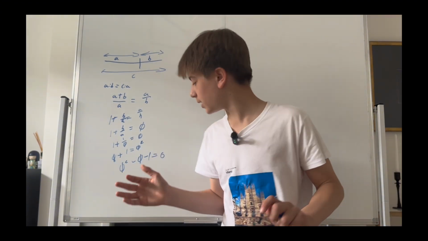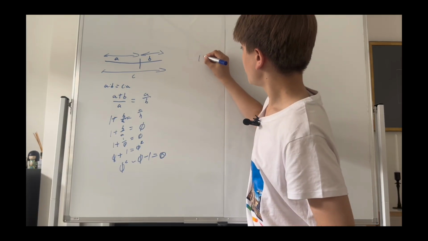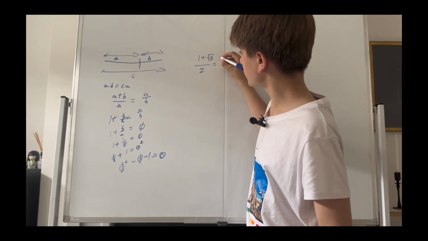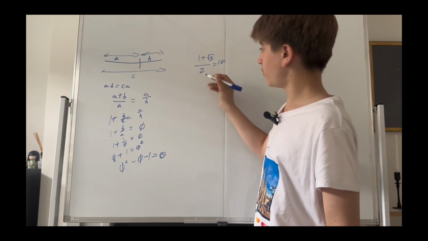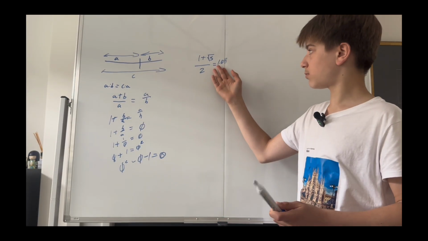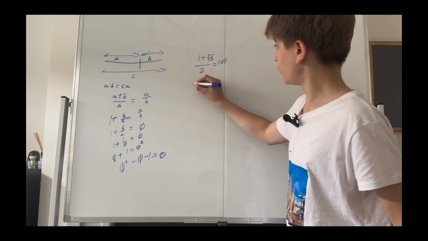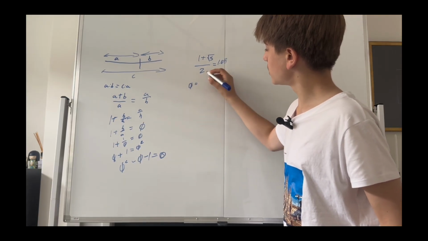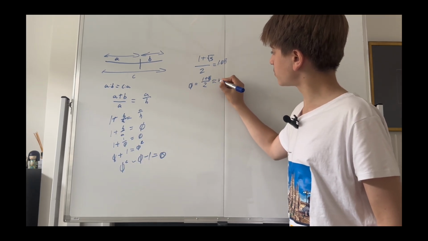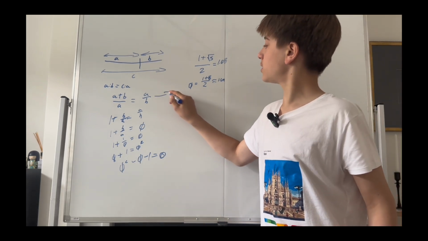Now that we have this quadratic, what do we do next? We simply run this through the quadratic formula, and we get 1 plus the square root of 5 over 2, which equals 1.618. We know that the square root of 5 is irrational, so this is definitely irrational. And now we know that phi equals 1 plus the square root of 5 over 2, which approximately equals 1.618. And that is how we can turn this geometric concept into this number.